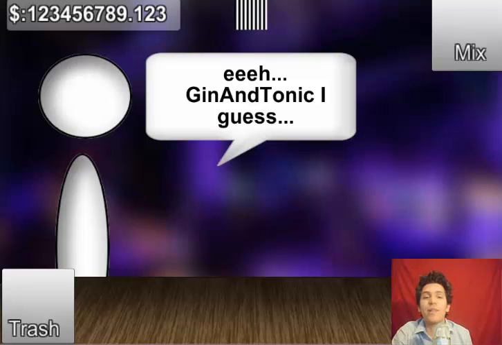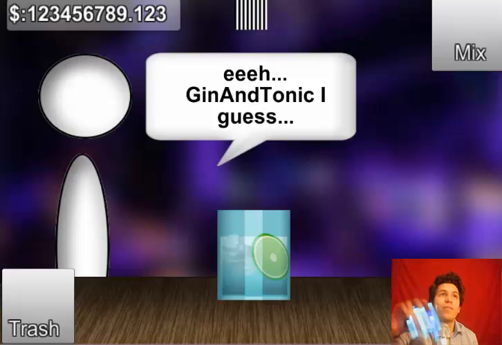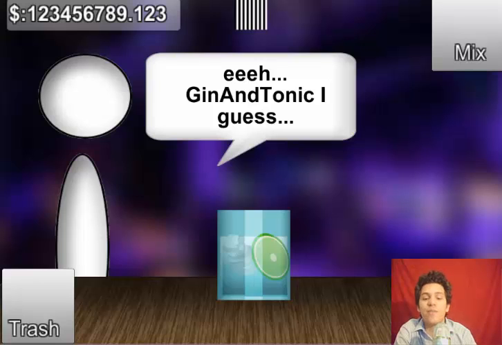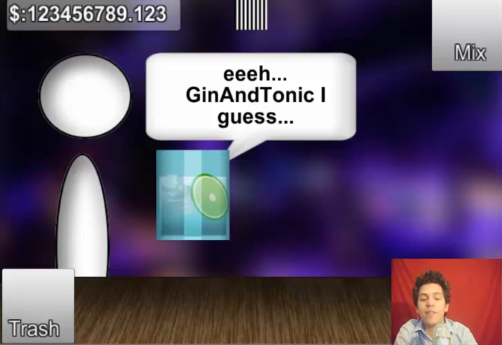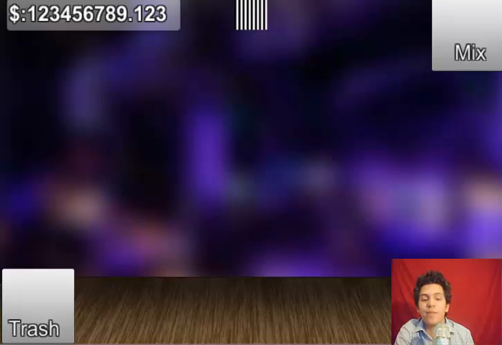Now we can go back to the client screen and shake our phone to check the mixer. This results in a cocktail on screen. We give it to the customer by clicking on it and dragging it towards the customer.